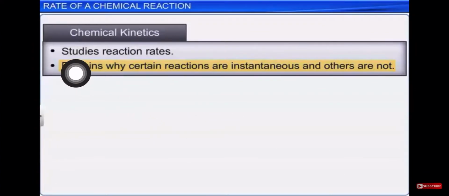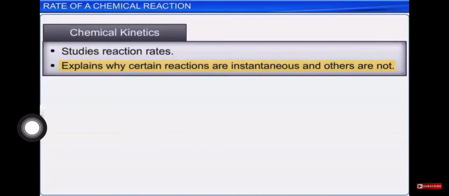Chemical kinetics means the study of reaction rate. As we said, there are different types of processes, whether fast reaction, slow reaction, or moderate reaction. So we need to study which reaction is fast, which one is slow, and which one is moderate.